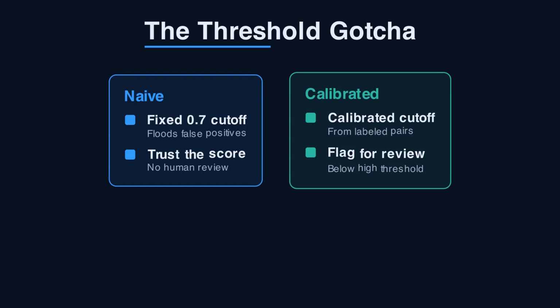Calibrate against labeled pairs from your own contracts. In practice, real clause matches sit above 0.85. Below that, treat it as a suggestion for a human, not a decision.